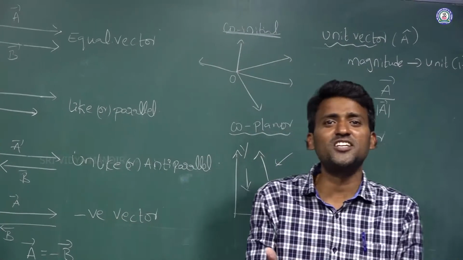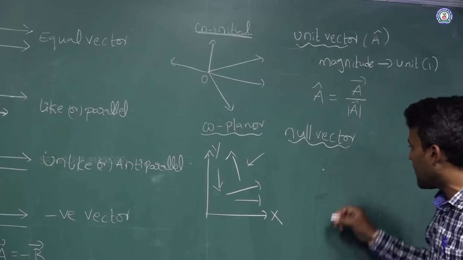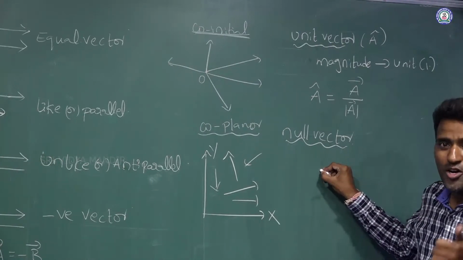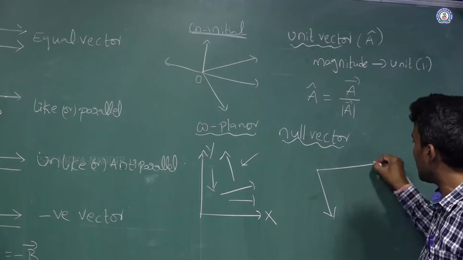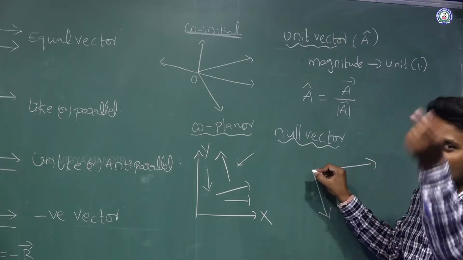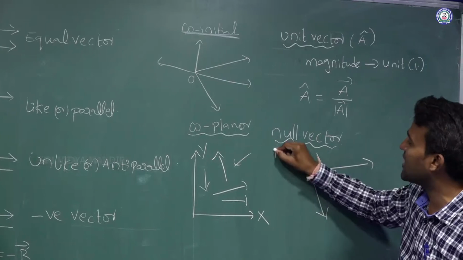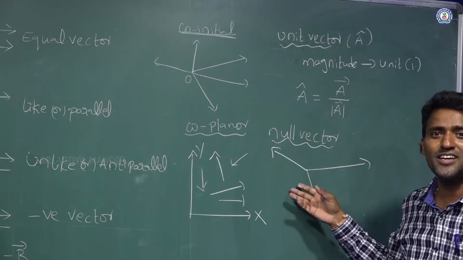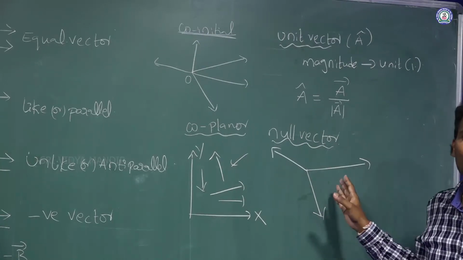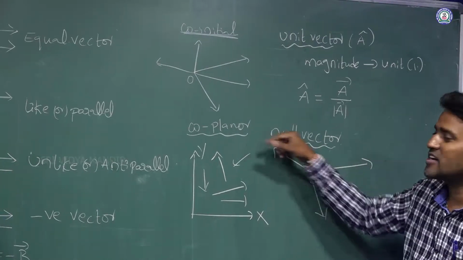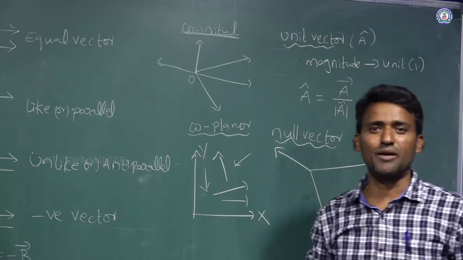Why is it undetermined? See here, if you want to draw the direction, you can draw it like this. But I can draw it like this. If some other person came, he may want to draw the direction like this. That's why it is undetermined. We are unable to determine the direction of the null vector. One is going like this, one is going like this. It is undetermined, isn't it?